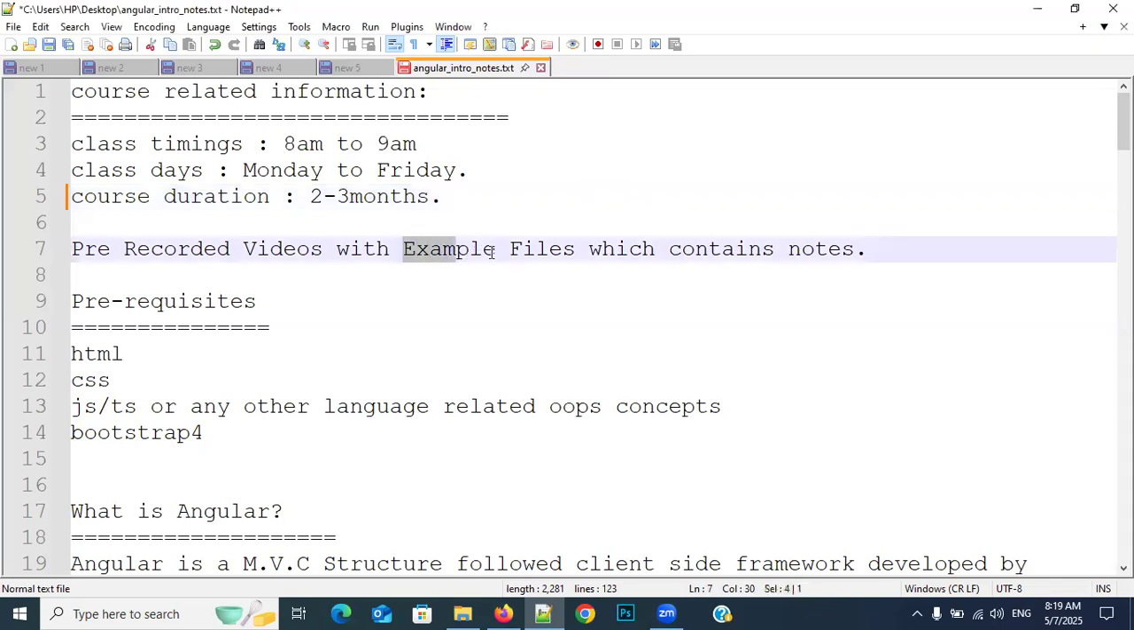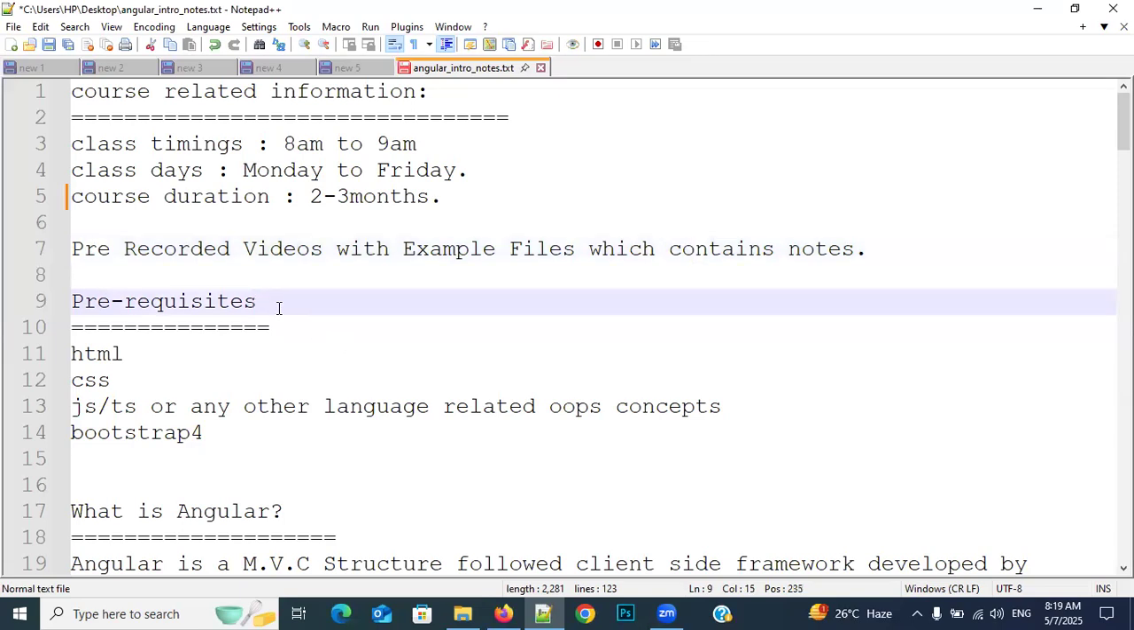And example files I will give you. Whatever the example files I teach you, those example files I will give you. In those example files there are notes. That means I am giving the notes topic by topic. Understand my point? So that whenever you want to prepare for an interview or any other things, it will be very convenient for you. I don't have any PDF files for material purpose, but I will give you the notes topic by topic.